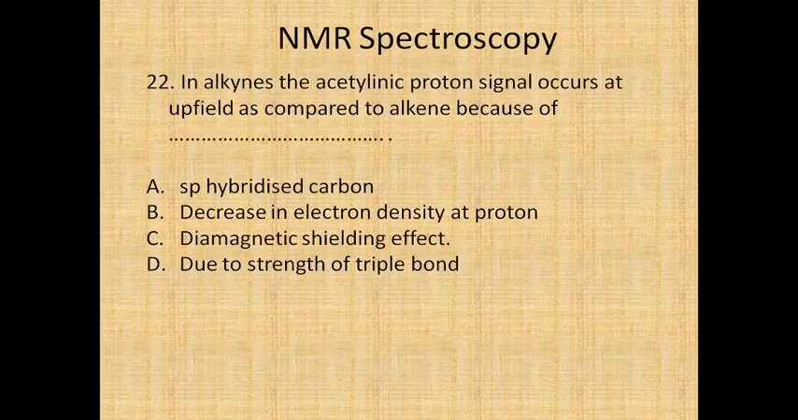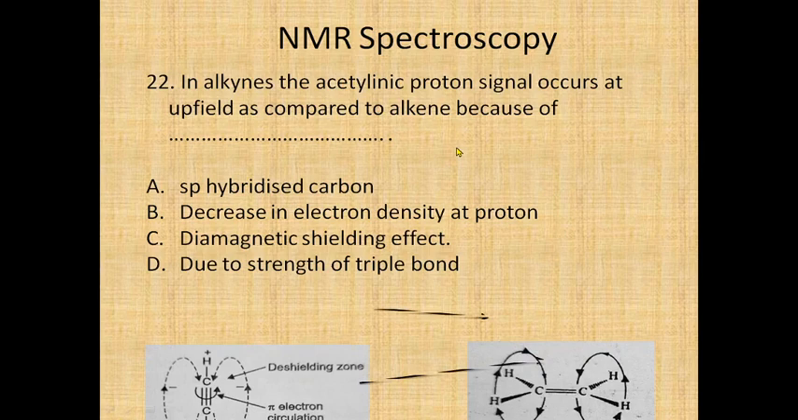Now in alkynes, the acetylenic proton signals occur at upfield, while alkenes occur at the downfield. So what will be the reason? Option A, sp hybridized carbon. Option B, decrease in electron density. Option C, diamagnetic shielding effect, or option D, due to the strength of triple bond. Alkynes will occur at upfield as compared to the alkenes. So what will be the reason?